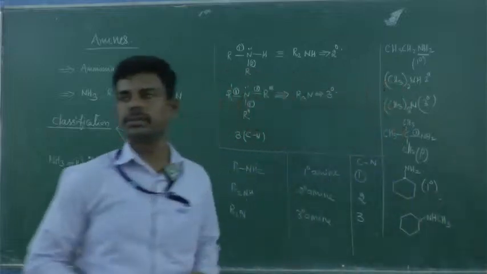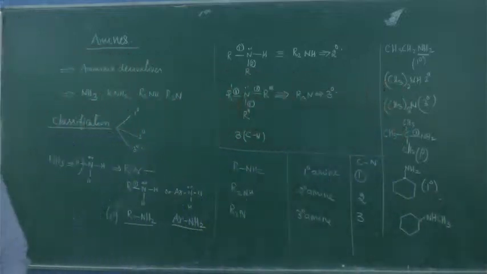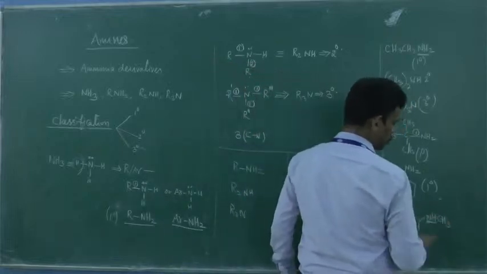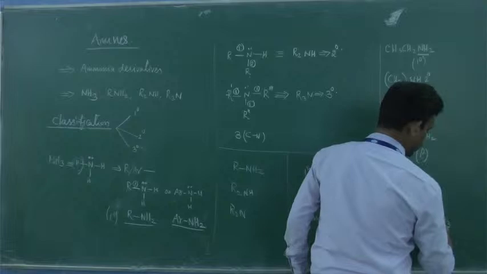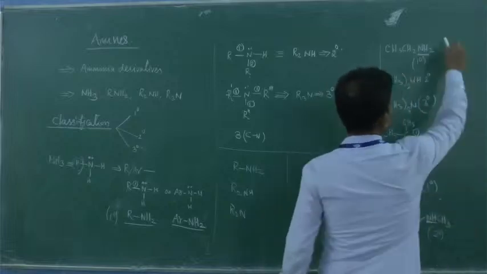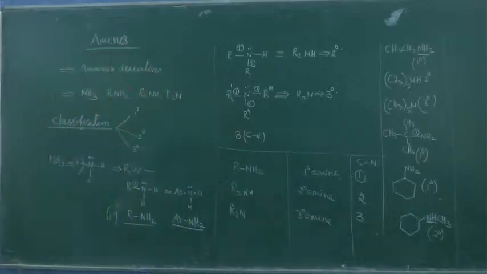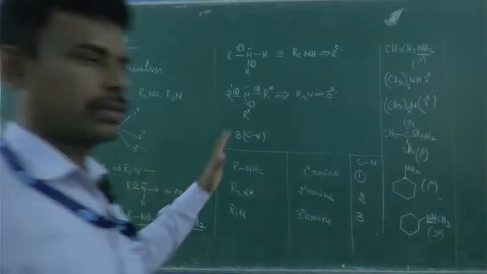What about this one? Secondary amine. Is it clear? Because we have an NH and 2 carbon-nitrogen bonds, this is an example for secondary amine. Is it clear? So you should be able to classify the given amines. Is it clear? Yes or no? Easier, no? Classification.